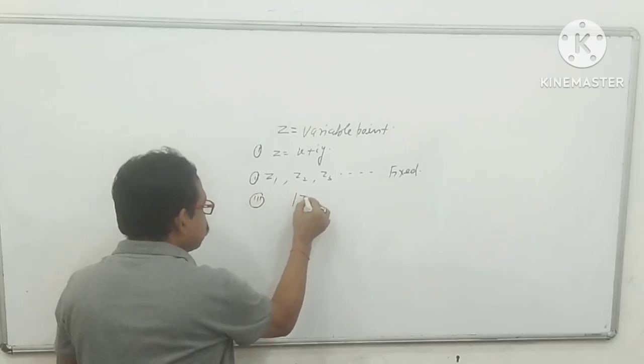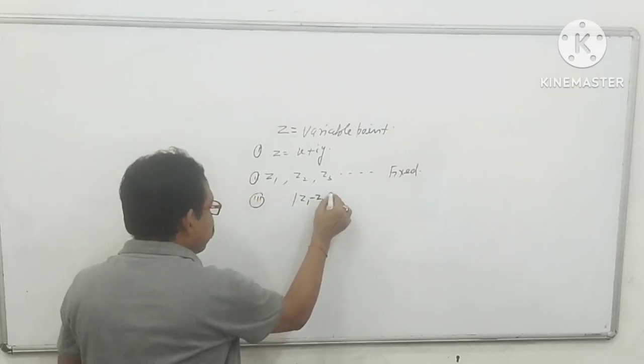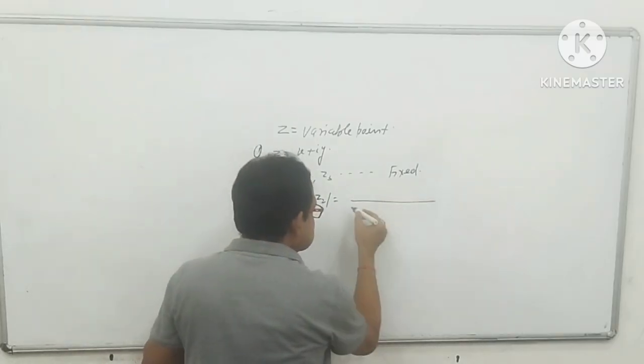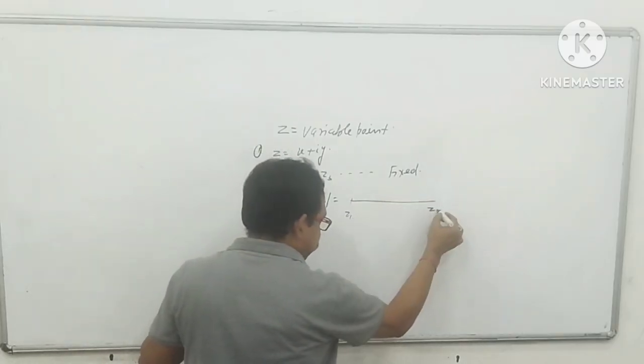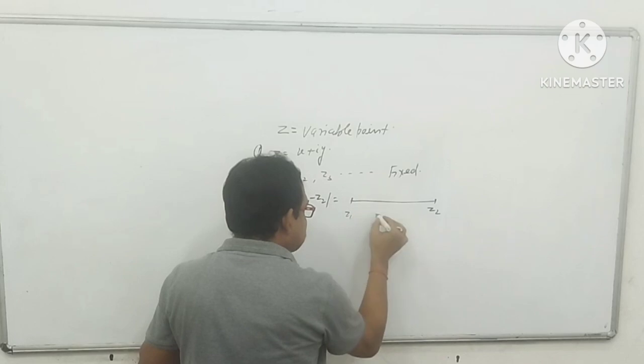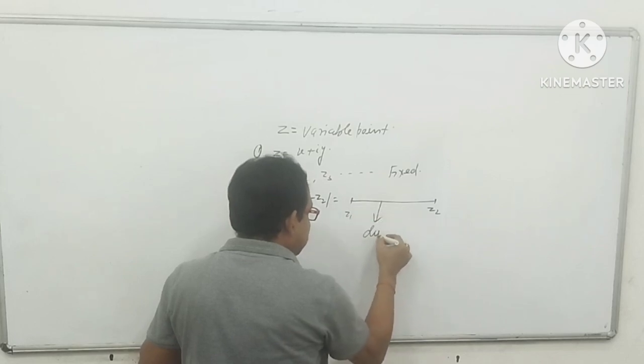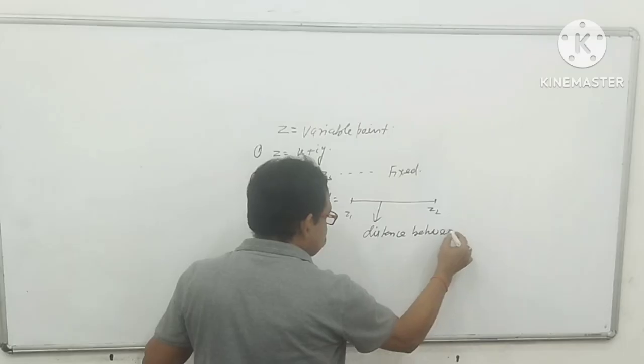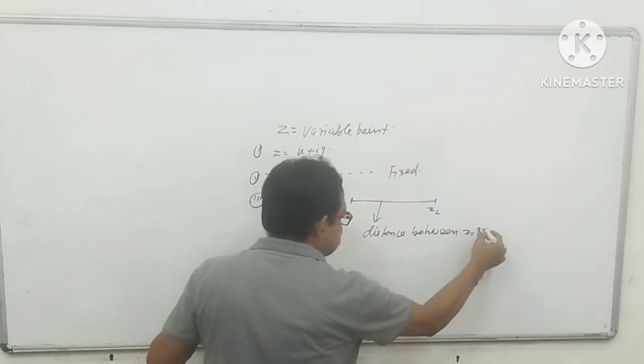My dear students, if anywhere you find mod z1 minus z2, it means the distance between z1 and z2.